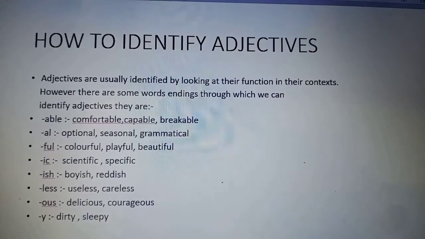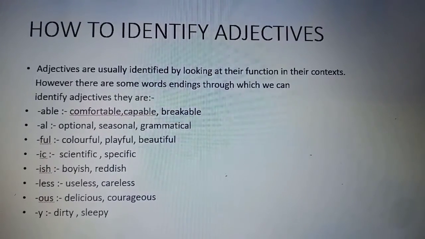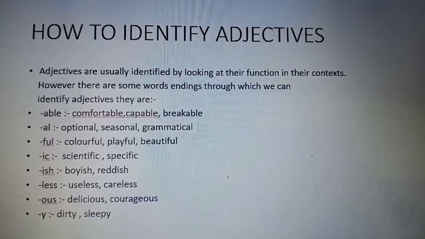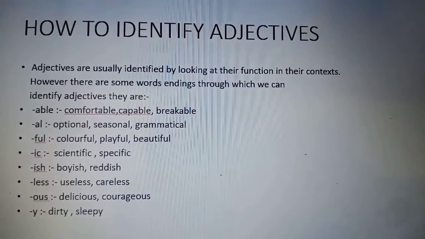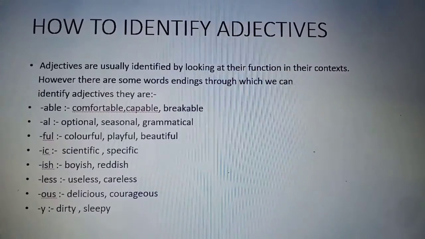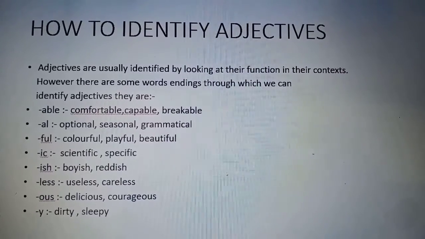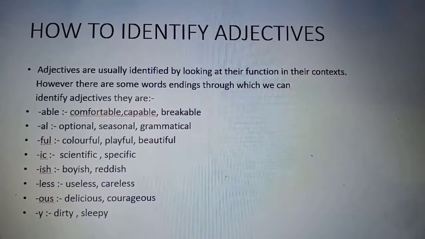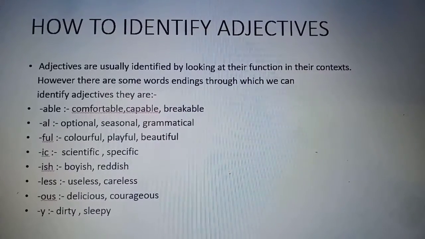Adjectives are usually identified by looking at their function in their context. However, there are some word endings through which we can identify adjectives, and they are able, like comfortable, capable, breakable. That means we can identify adjectives by words ending with able. Now, second is words which end with al. The words which end with al are optional, seasonal, grammatical. All these are words that end with al. So these are also adjectives.